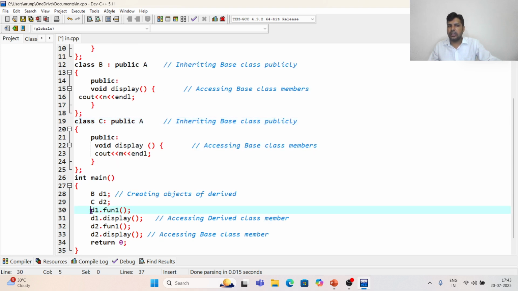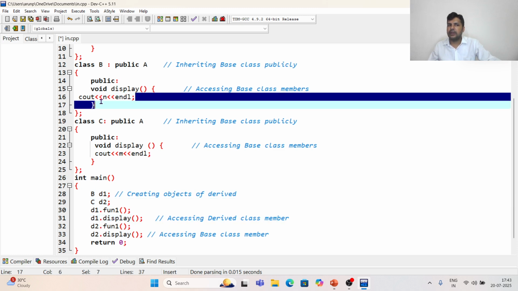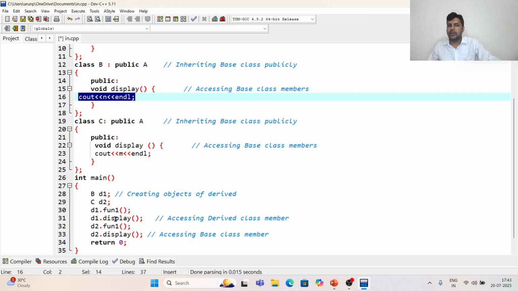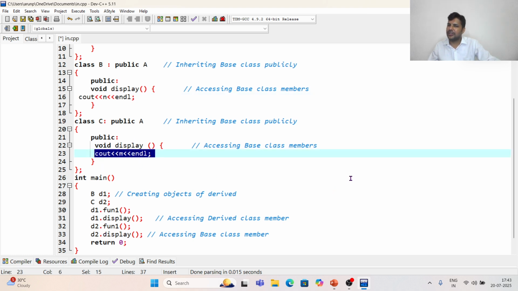I have created two functions, D1 and D2. Suppose I say D1 dot display, it will print B class. If I say D2 dot display, it will print C class. Now let us see.